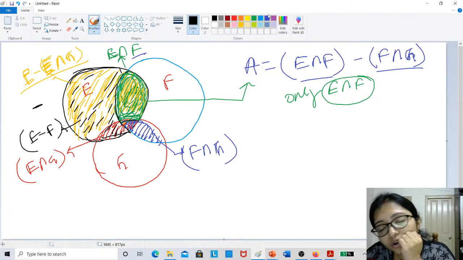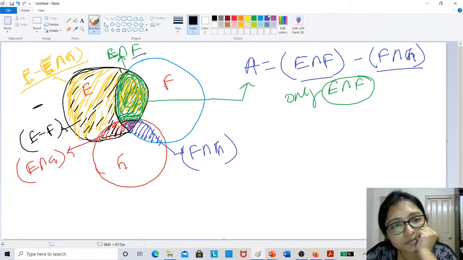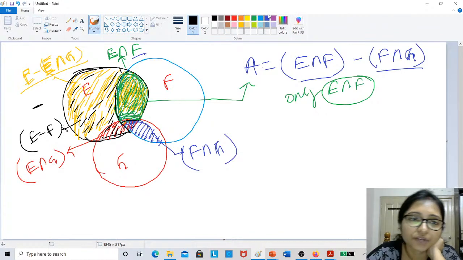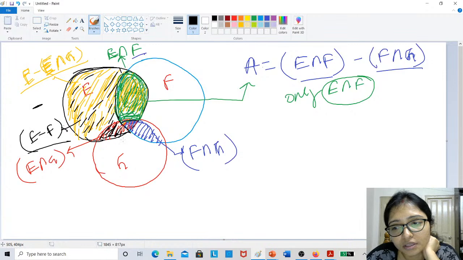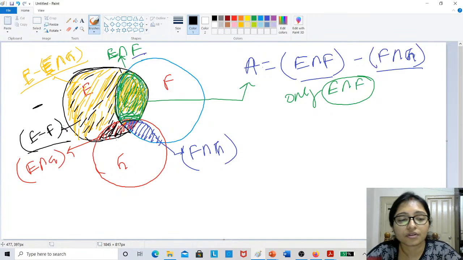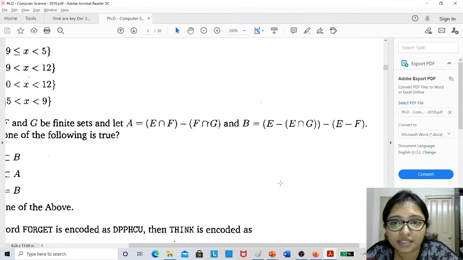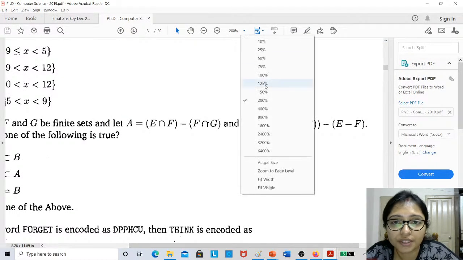Red will not come in black. Why? It will come. Why will it not come? Total E minus F, definitely this red part will also come. This is the question, Tirupati.